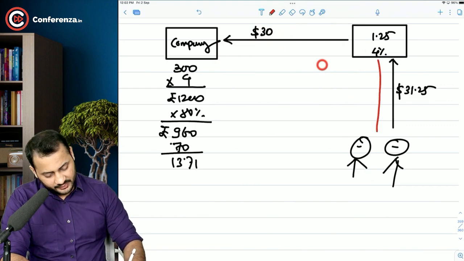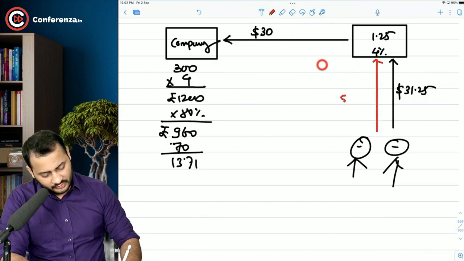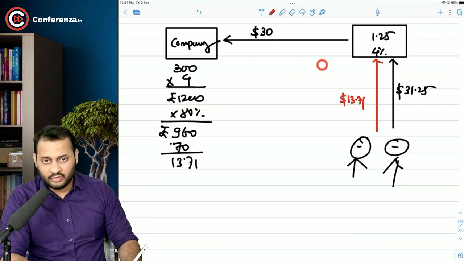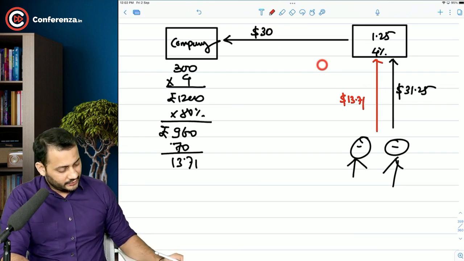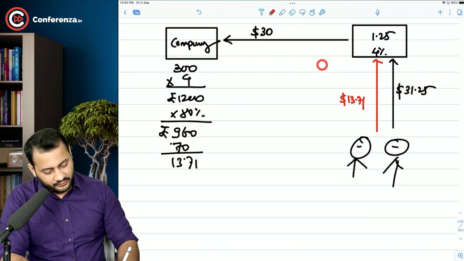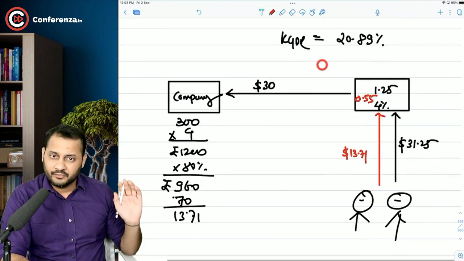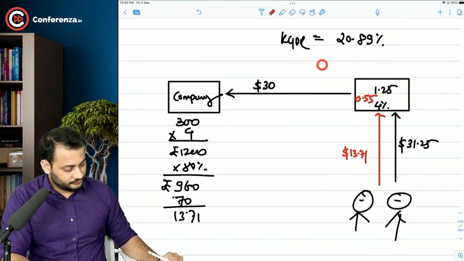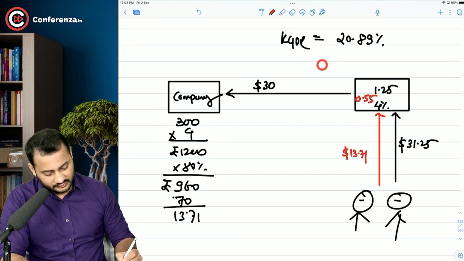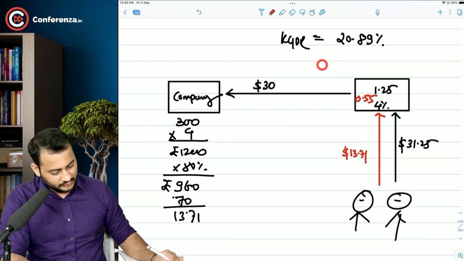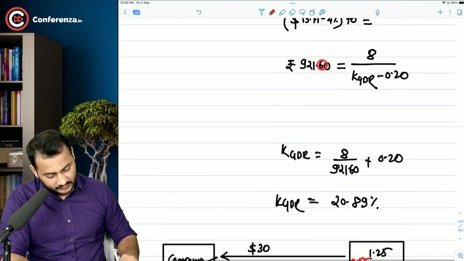These investors will pay around $13.71 for each GDR. Out of that, let me write down, $0.55 will be kept by the custodian bank and $13.16. Am I right?